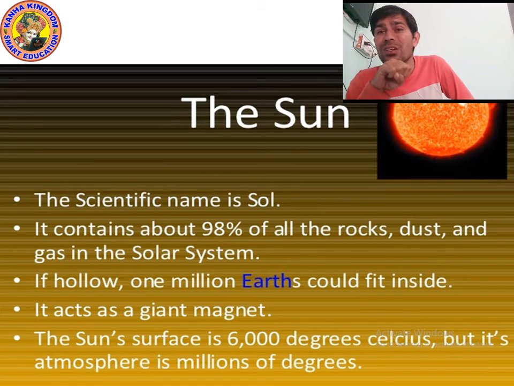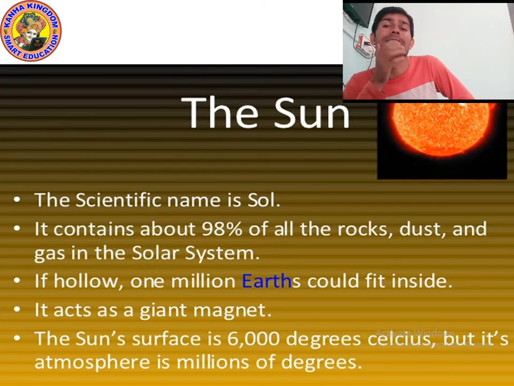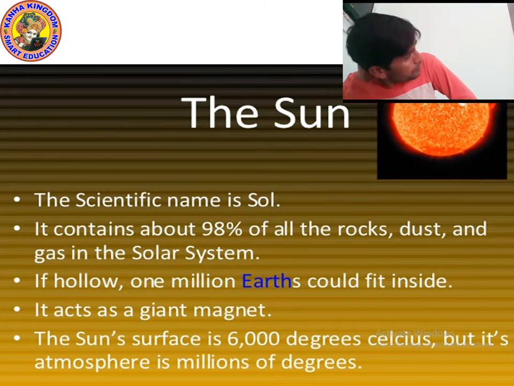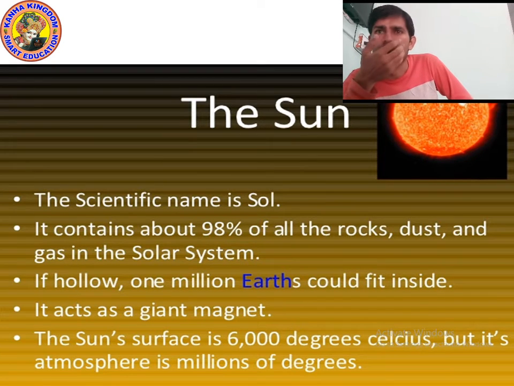Yes, of the solar system's mass, 98% is in the sun. And if it were hollow, 1 million Earths could fit inside it.